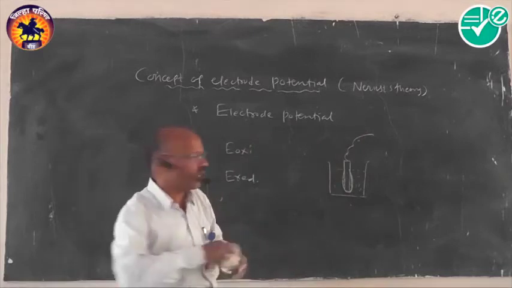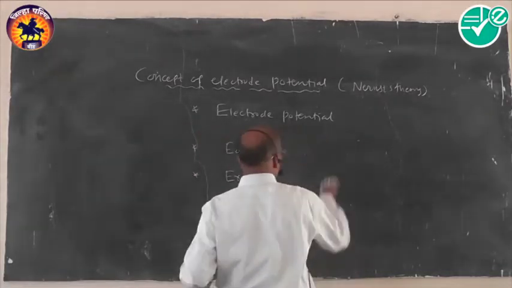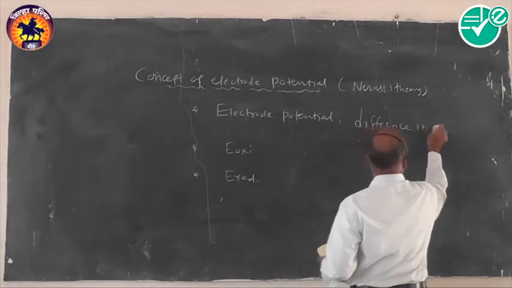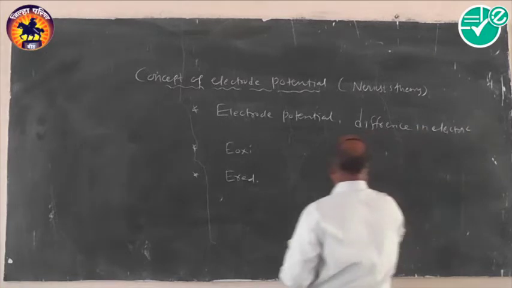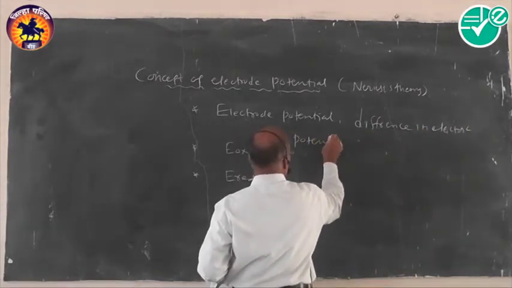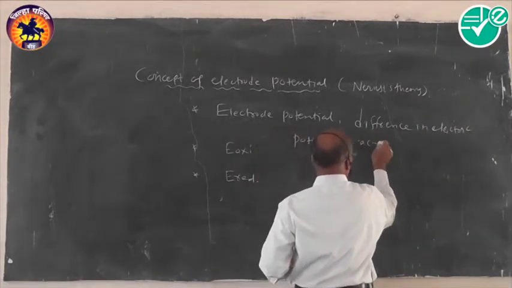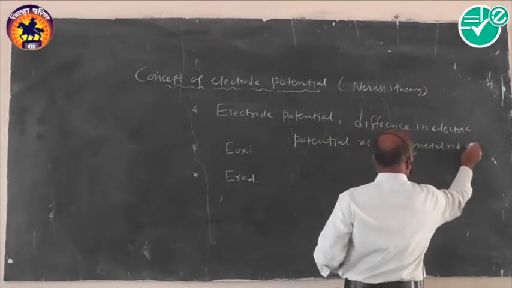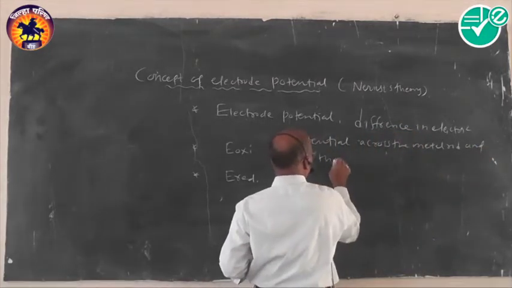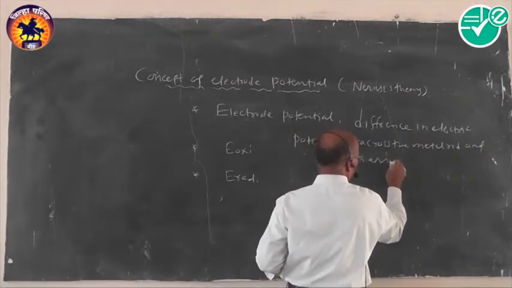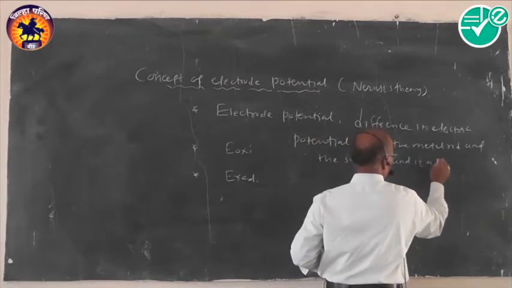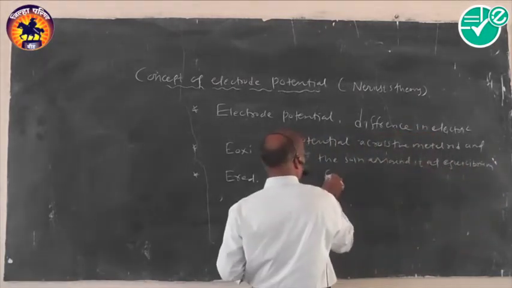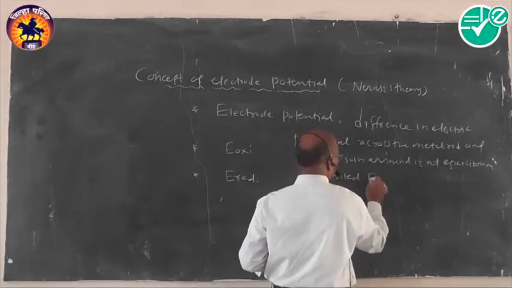So how to follow this definition? Very simple one. Electrode potential is nothing but the difference in electric potential across the metal rod and the solution around it at equilibrium, called electrode potential.